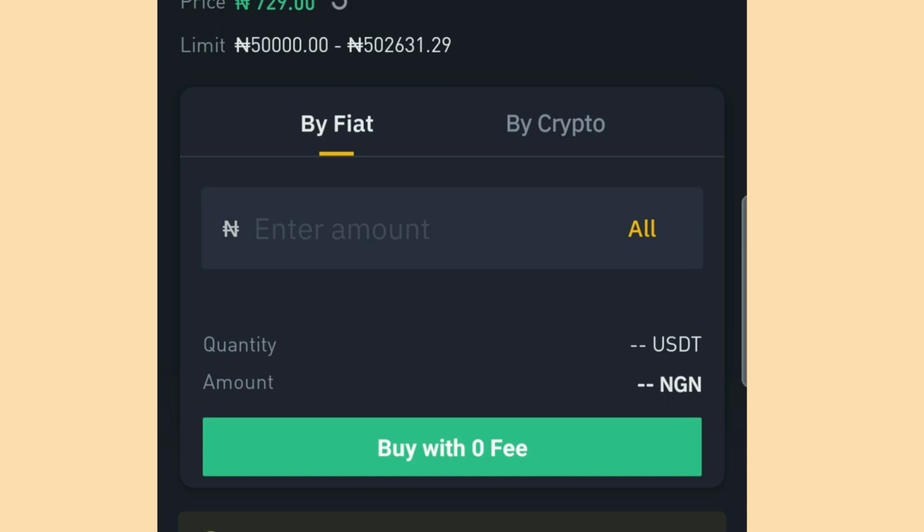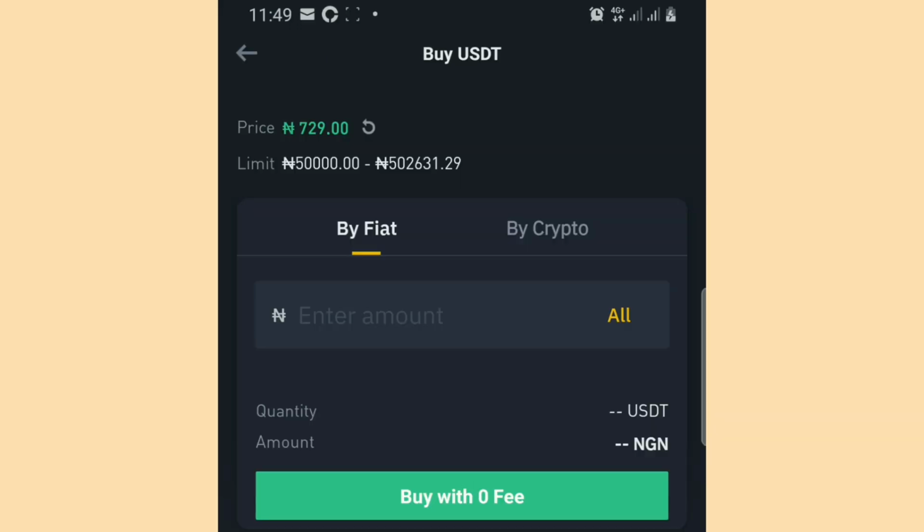Please ensure that you go through their reviews before you buy from them. Go through their reviews to avoid merchants that waste time on Binance, because there are those people that waste time before they release your coin. You now come over to this place that says buy with fiat and type in 500,000 naira. Now we'll be getting 685.87 USDT.